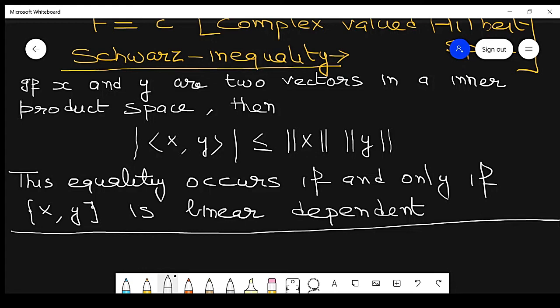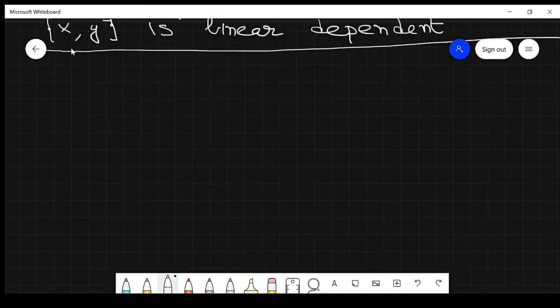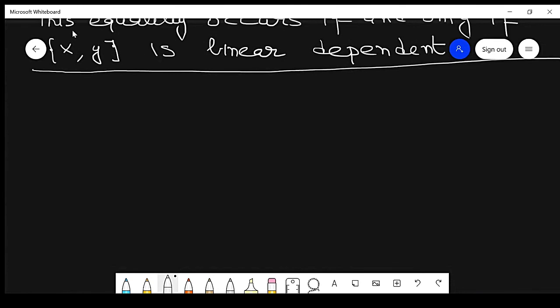So first I am going to start with the first part. First we prove this part, then we will get the second part. If y is not 0, so proof of the result.